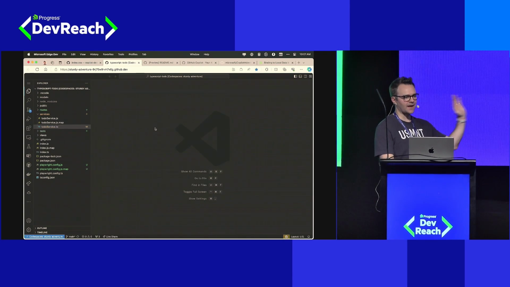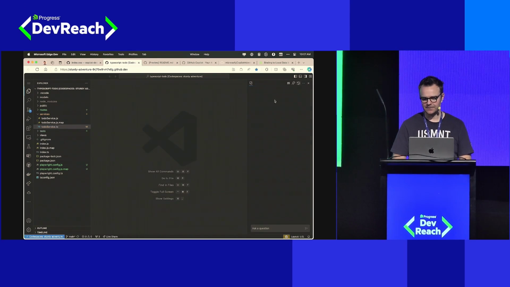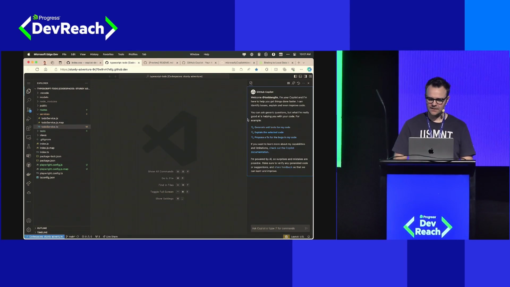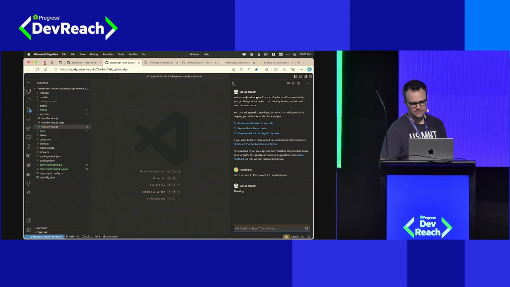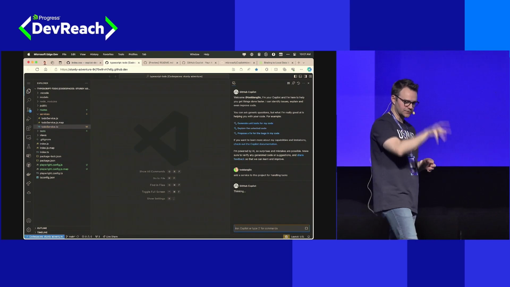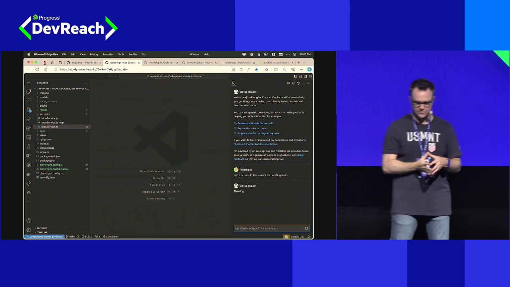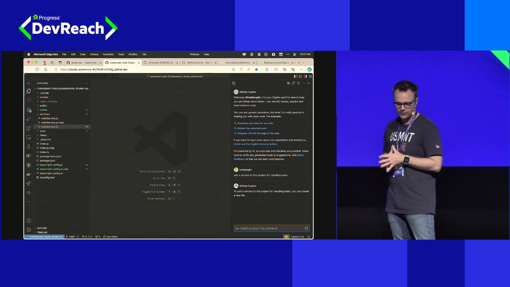I'm going to close that file. That means it's no longer available to Copilot for context. I'm going to come to chat. We just got our new command, and I'm going to say, add a service to this project for handling tasks. So it does have the context of my file names in my solution. It can see what else is there, so that's going to guide it. Let's see how it helps me add this to my project.